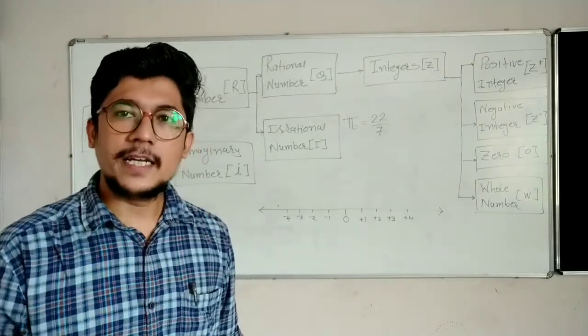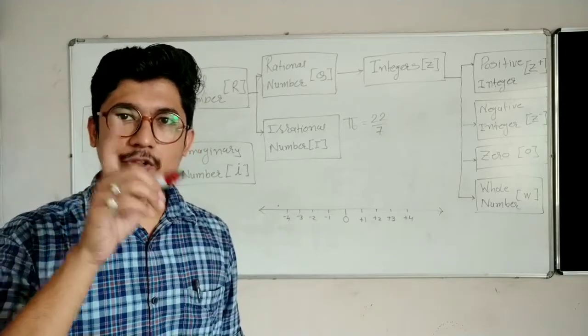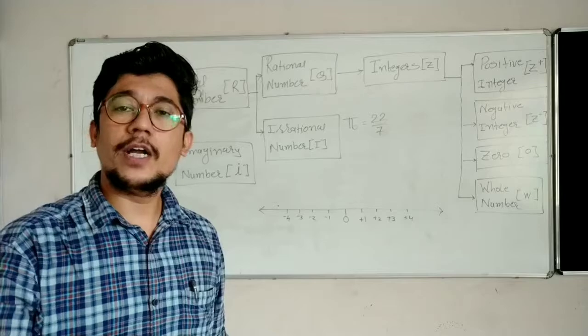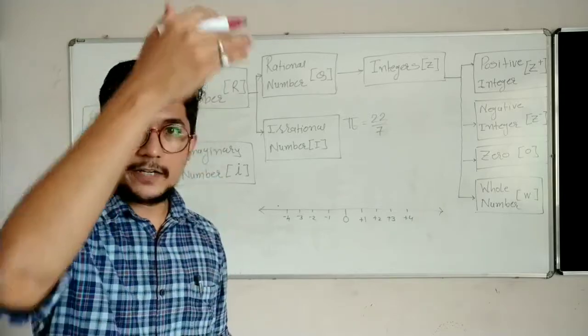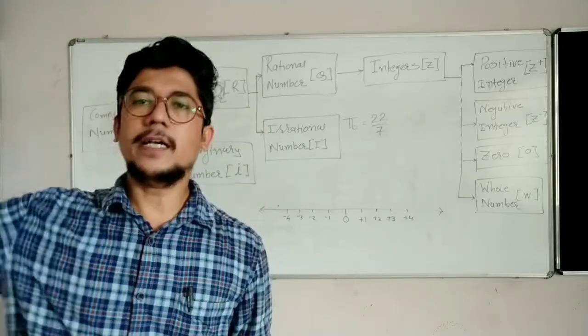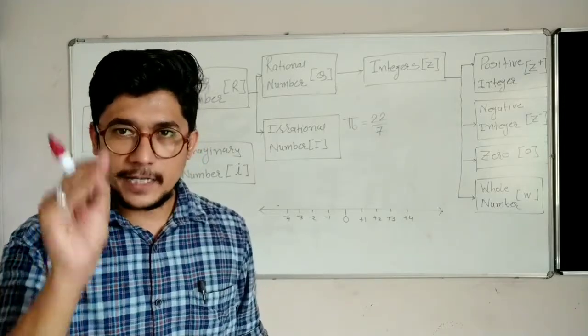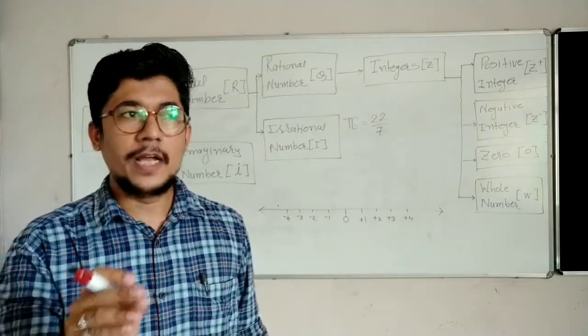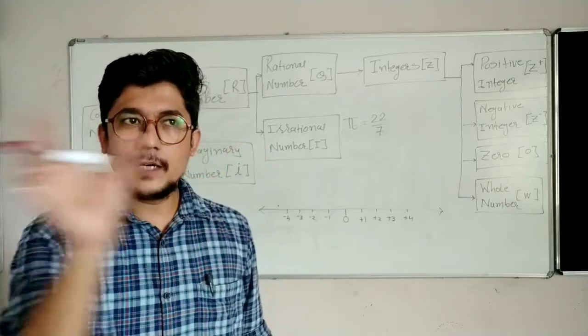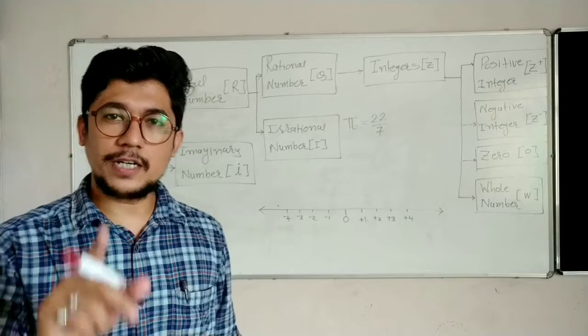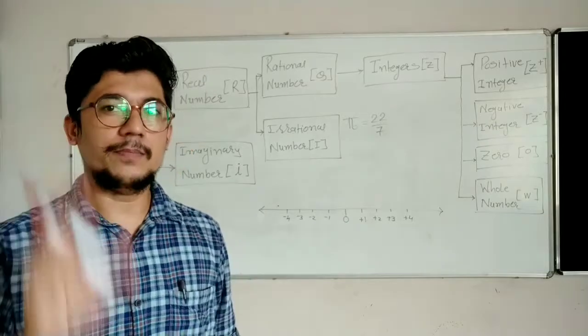I will say irrational numbers are those that, when you divide them, their division becomes limitless. You will never get the remainder as zero, and the pattern of the numbers is non-repeating. Such numbers are known as irrational numbers.